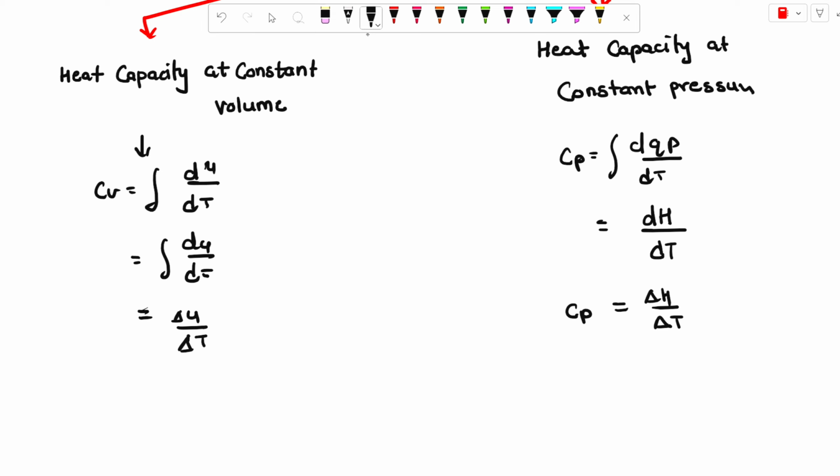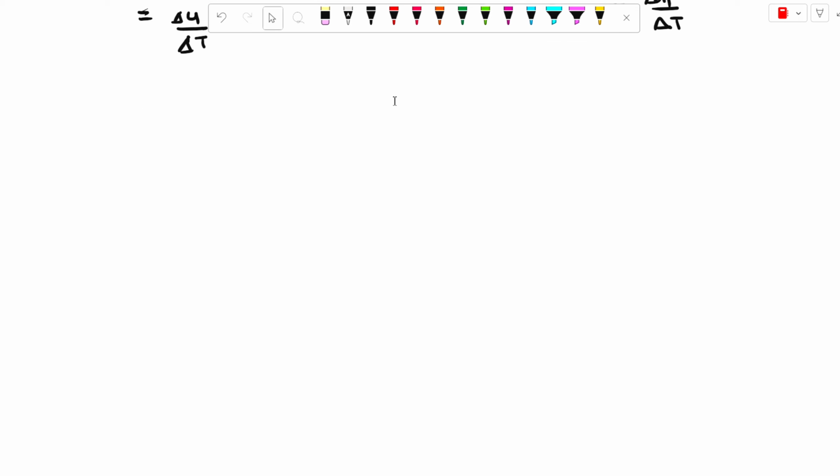What is the relation between Cp and Cv? Here one question arises for us: what is the relation between heat capacity at constant pressure and heat capacity at constant volume?